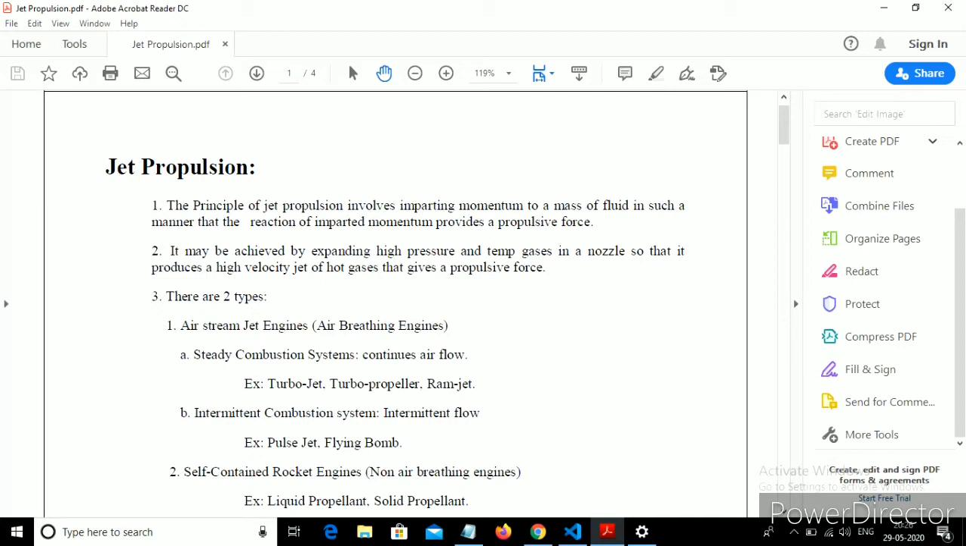In the intermittent combustion system, the hot gas is liberated after the combustion, and until these hot gases are left to the atmosphere, the fresh air will not enter into the combustion chamber. So this kind is called the intermittent combustion system. Examples for this are the pulse jet and the flying bomb, and examples for the steady combustion system are turbojet, turbopropeller and ramjet. The second type is the rocket engines. These are also called self-contained rocket engines. Why it is called self-contained is that the oxygen required for the combustion is carried along with the rocket itself.